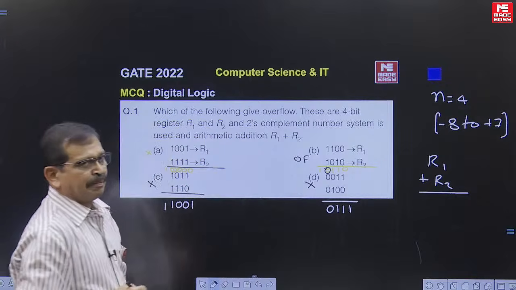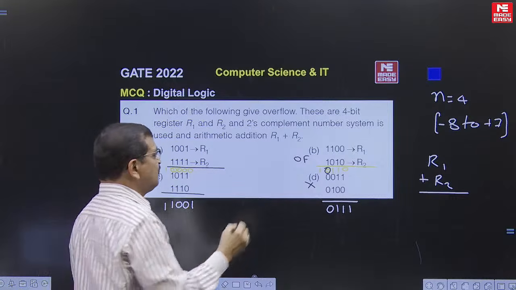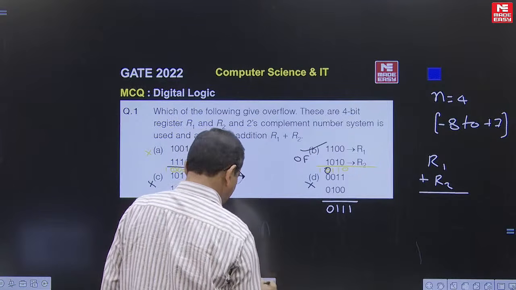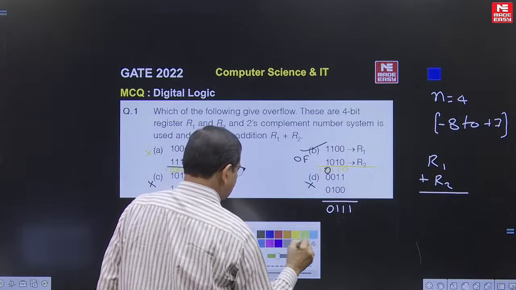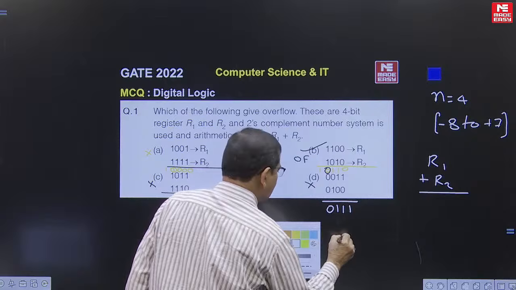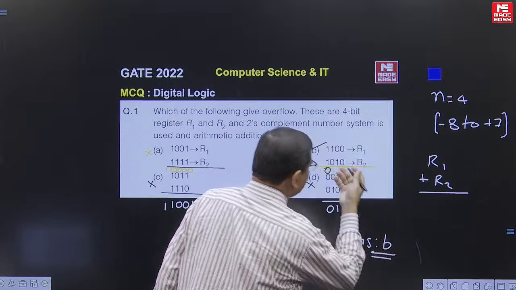So which one is giving the overflow? The answer to this question is option B.